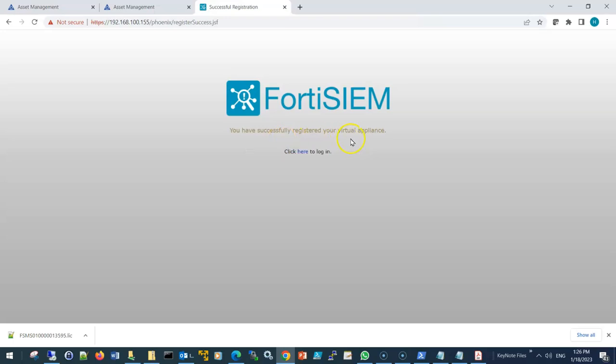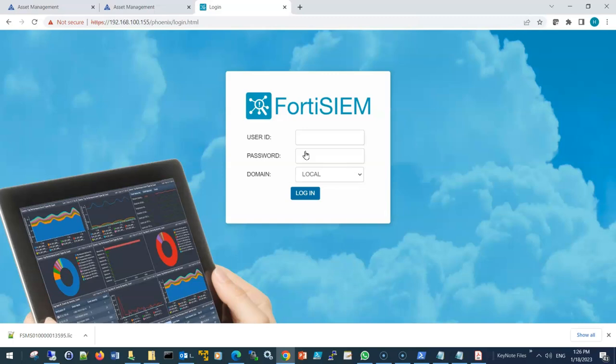You have successfully registered your virtual appliance. Click here to login. Now you put the admin and the admin*1 again.